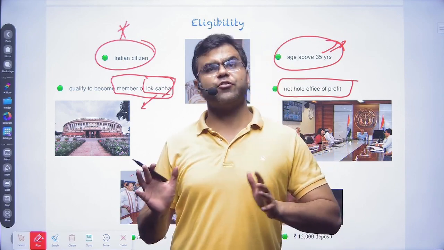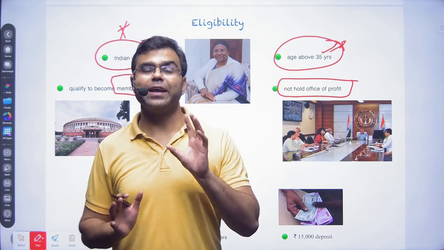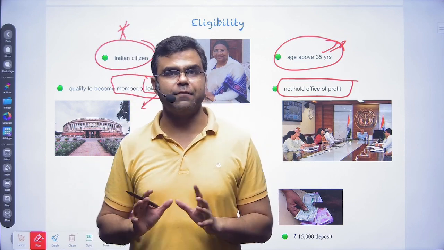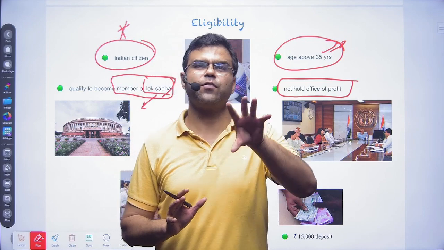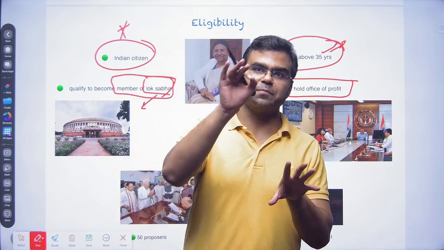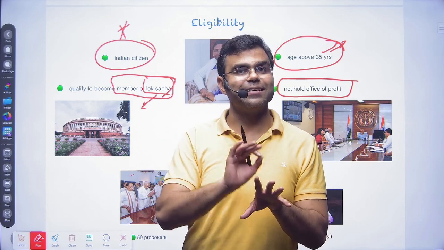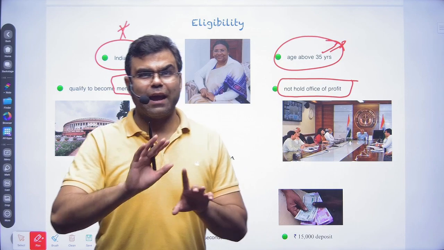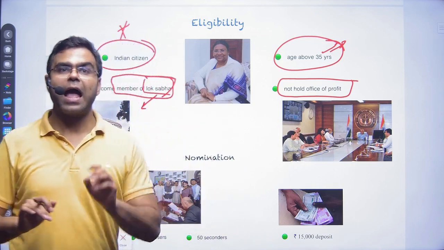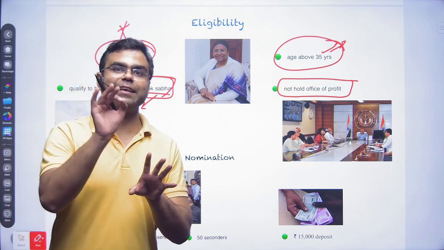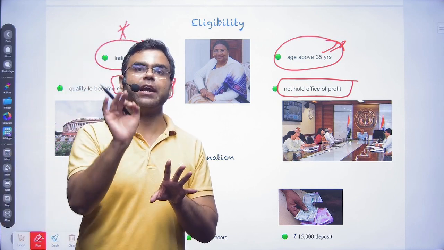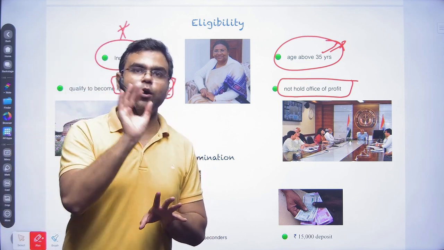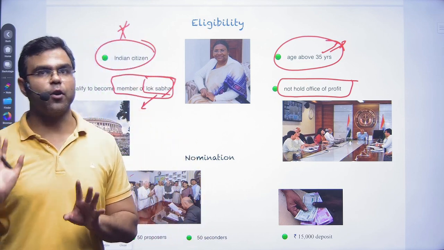From various judgments of the Supreme Court, we have roughly made a definition that this office will be considered as an office of profit. If a person is present there, he will not be eligible for the presidential election. So in a very crux manner, any office where there is interference, directly or indirectly, of a government, that office will be considered as an office of profit.